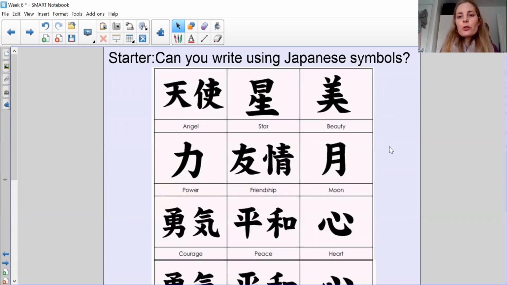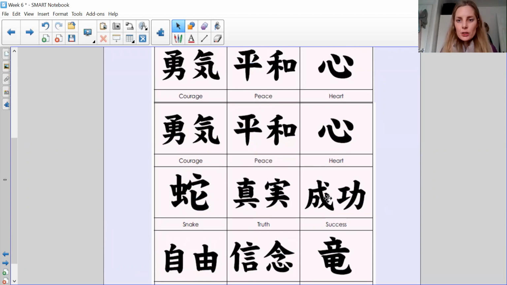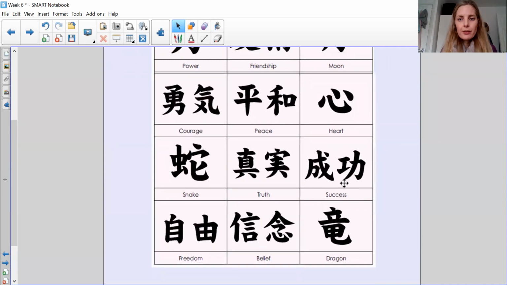As a fun starter, I thought you could do some Japanese symbols. Obviously their writing is different to what we have, and the language they speak is Japanese. So I thought it'd be fun for you to do a little bit of sketching now. You could do a little drawing on your piece of paper, a word in Japanese. So there is angel, star, beauty, power, friendship, moon, courage, peace, hearts, snake, truth, success, freedom, belief, dragon.